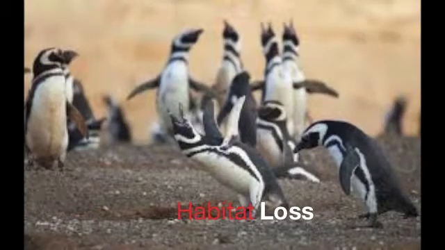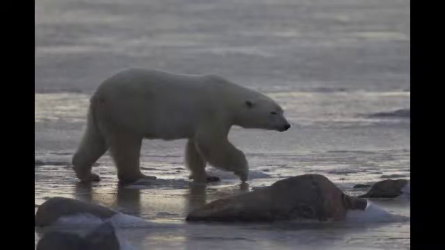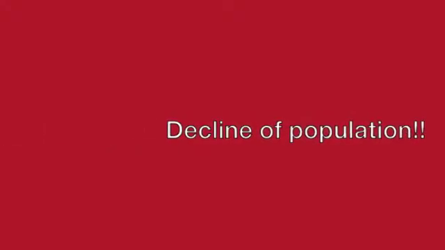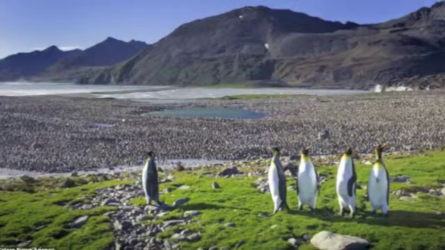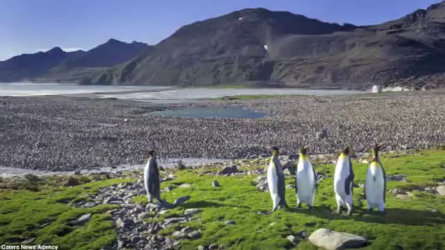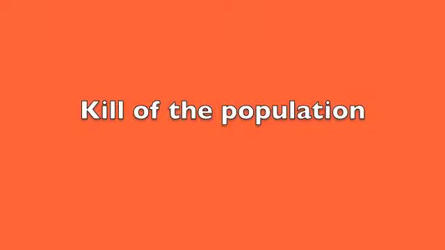There are several factors that cause species to be endangered. Some of the common reasons are because of habitat loss. Habitat loss simply means that there is no place to live. If a species has fewer places to live, then it automatically means that the species population will decline. Because of so much urbanization and development these days, habitat loss is happening quite a lot. Urbanization not only causes habitat loss, but also causes the organisms to adapt to a new environment. When that happens, depending on the environment, the species will have a hard time adapting and it will kill off the population.